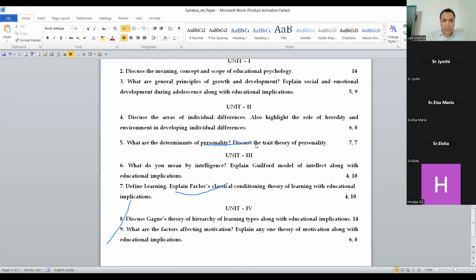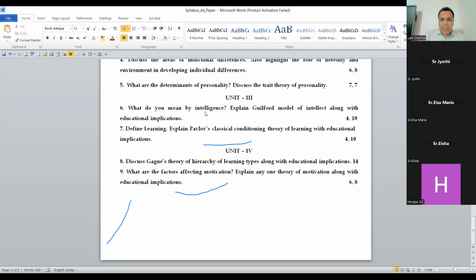Now unit 2, you can see: area of individual differences, highlight the role of heredity and environment in developing individual differences. And under personality, a question has come: what are the determinants of personality? Determinants means influencing the personality. What are the factors which influence the personality? Discuss the trait theory of personality. You can see that I've given you the notes, even the guide. If 5 or 10% is not written, you can see from the guide also, guys. No need to worry. Otherwise, I have given all.